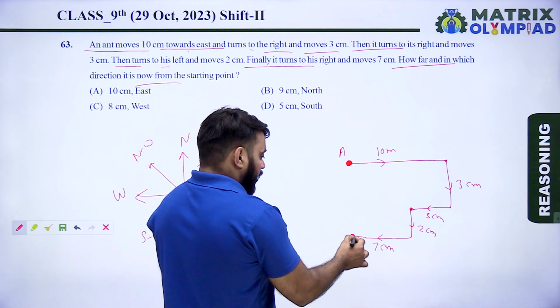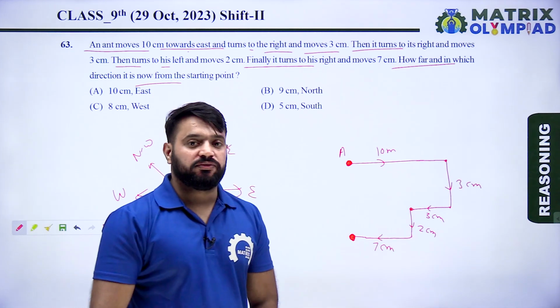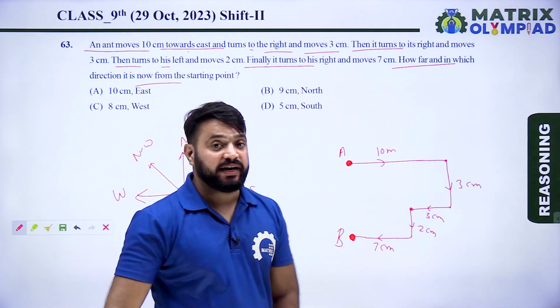So let's suppose A is the starting point of the ant and B is the end point of the ant.